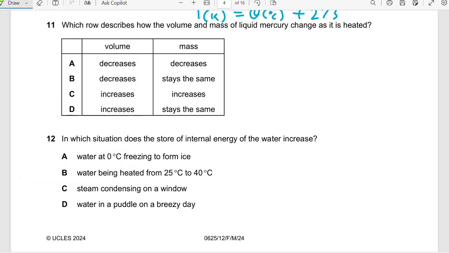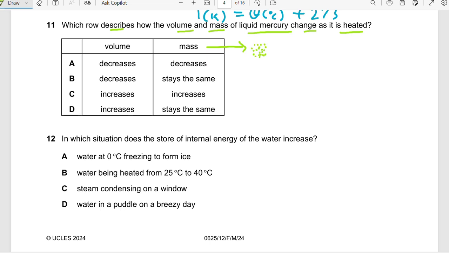Question 11 says, which row describes how the volume and mass of liquid mercury change as it is heated? Let me remind you of something regarding the mass. The mass gives me the amount of matter inside the object, if it's solid, liquid, or gas.